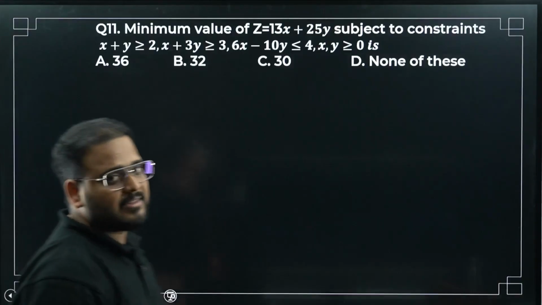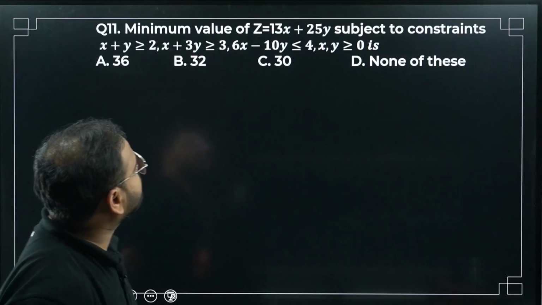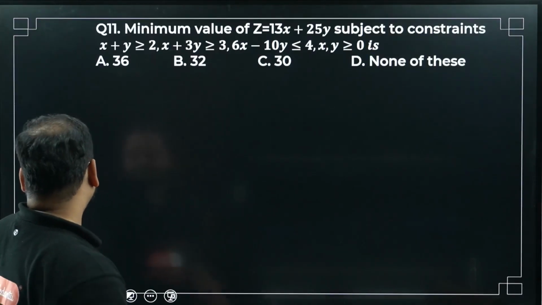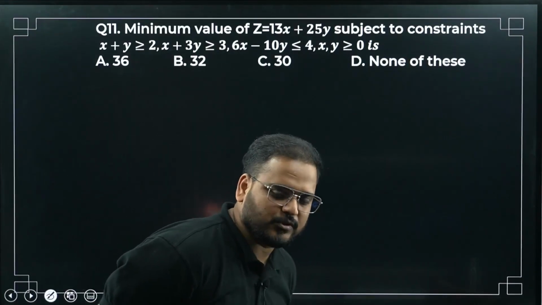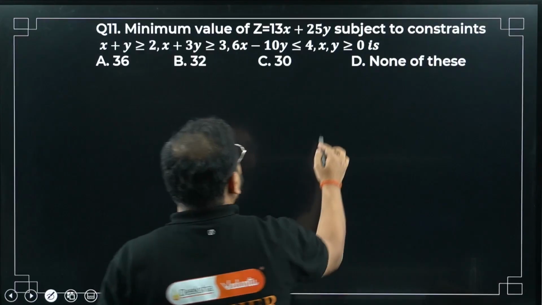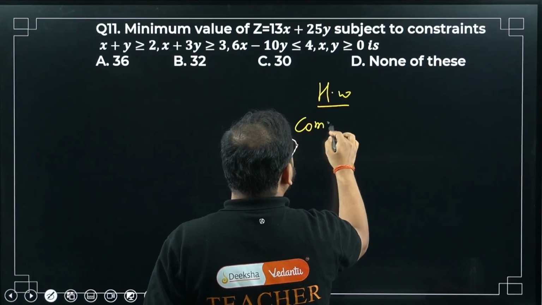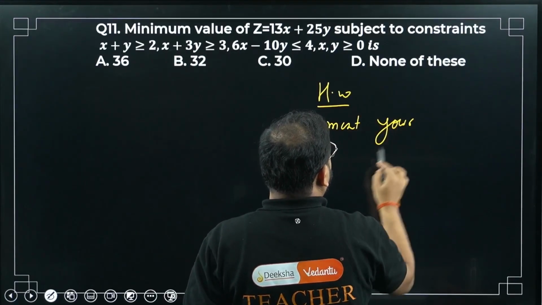Moving to question number 11, the last question of the day. The minimum value of z equal to 13x. Okay, the constraint is given like that. I will give you the solution, but you have to do this also as homework. So I have given a total of 2 homeworks today. Homework, comment your answer.